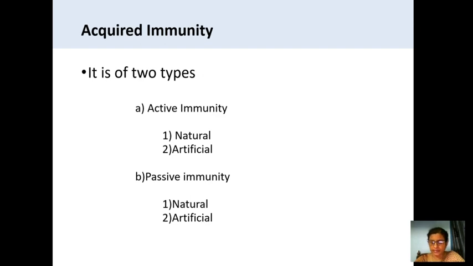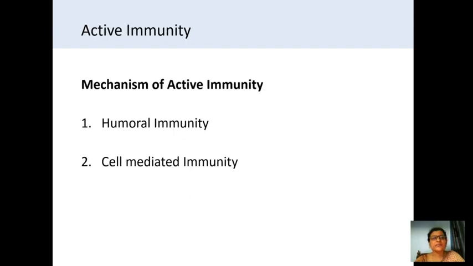And next, what is the mechanism of active immunity? We know this acquired immunity is two types, no? Active immunity and passive immunity. About active immunity, we know now. Active immunity has a mechanism, how it works, and there are two types of mechanisms: humoral immunity and cell mediated immunity.